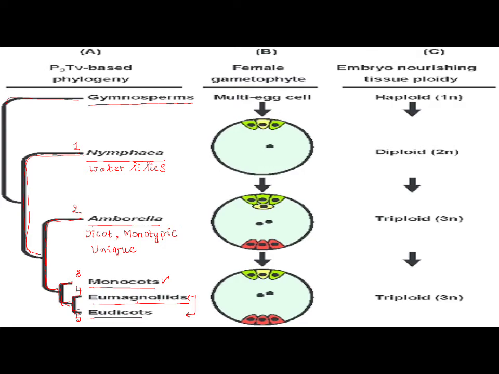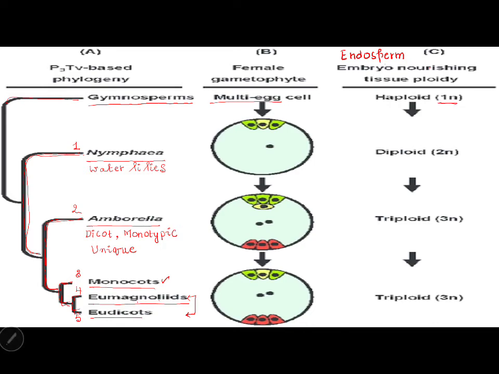So now you see the endosperm. The embryo nourishing tissue is nothing but endosperm. In gymnosperms, which have multiple egg cells, that means one ovule will have many female haploid gametes. We call them archegonia, if you remember the gymnosperm life cycle.